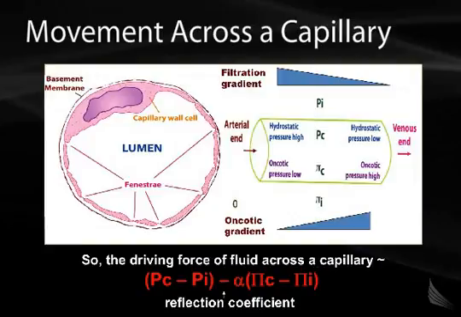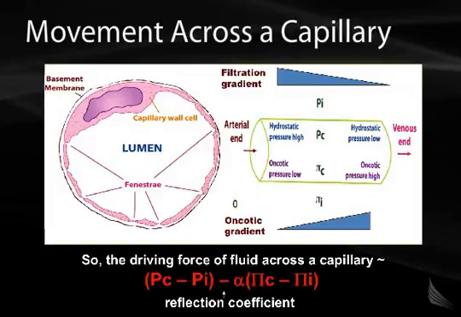Therefore, along the course of the capillary, there is a tendency for water to come back into the capillary, driven by this increase in the gradient of pi sub c minus pi sub i, and that's shown on the right side of this diagram under oncotic gradient. Over the course of the capillary, this oncotic gradient increases.